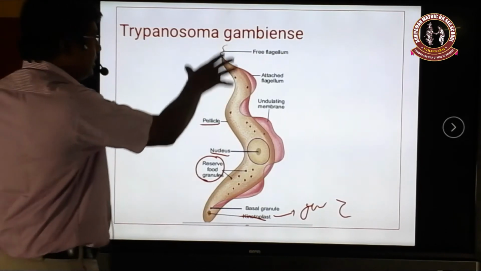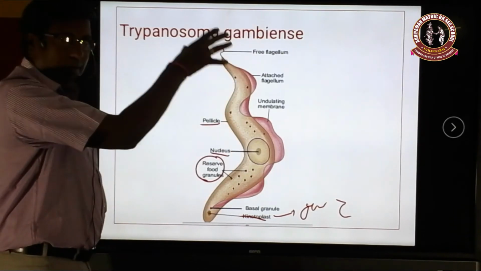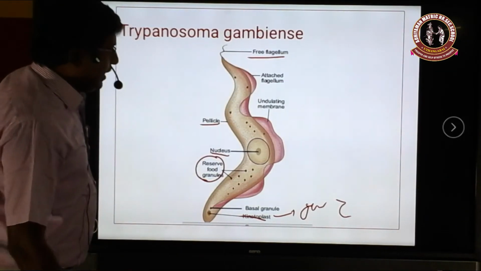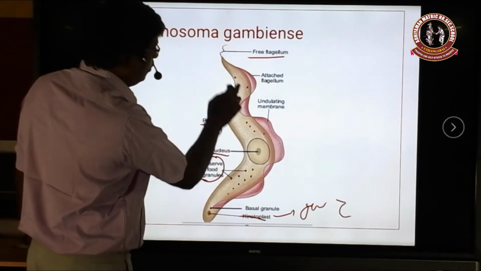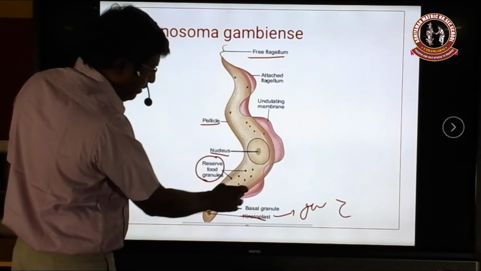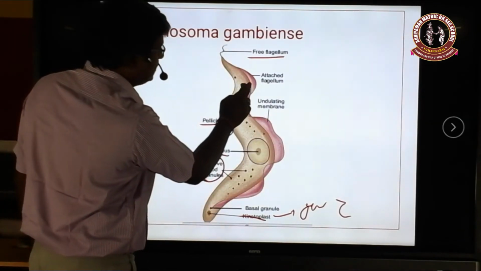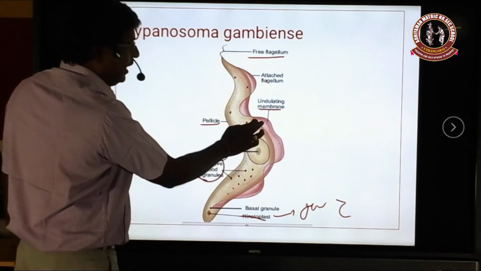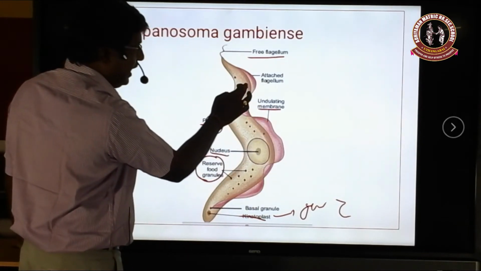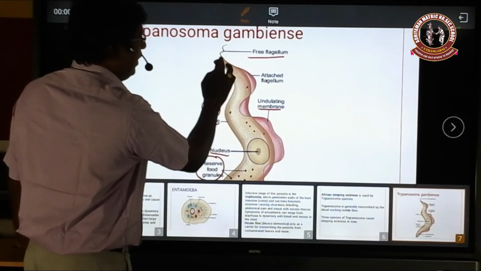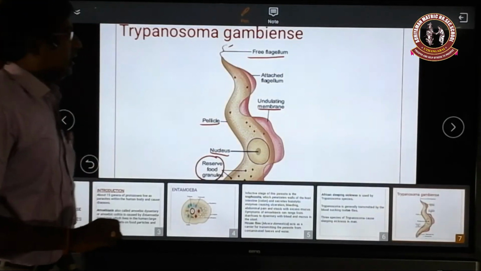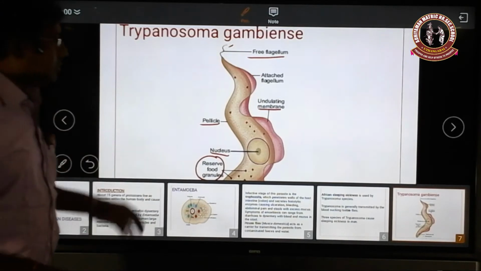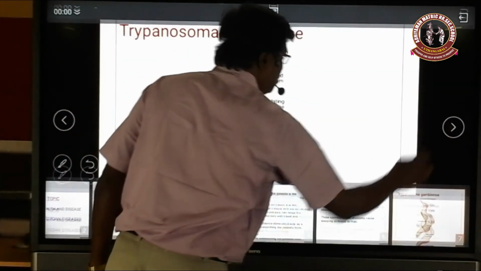Okay, and Trypanosoma gambiense moves from one place to another with the help of the flagellum. The flagellum runs along the entire body, and it is attached by a membrane called the undulating membrane. This undulating membrane is attached to the flagellum as well as the body. Finally, the flagellum has a free terminal end which is used for movement of the trypanosoma. This is about the organism of trypanosoma.